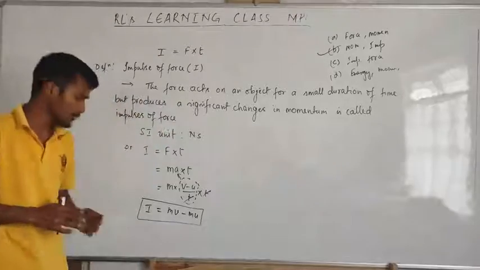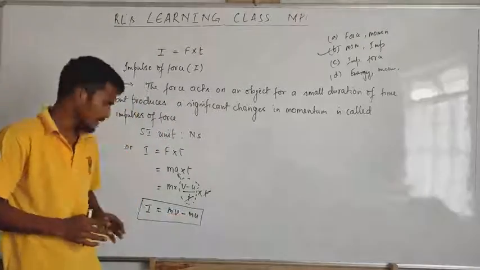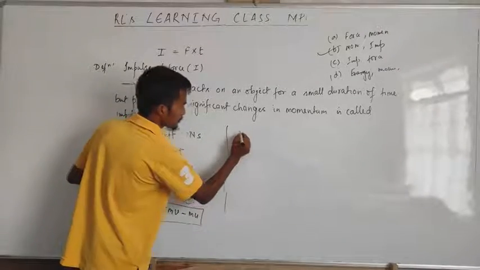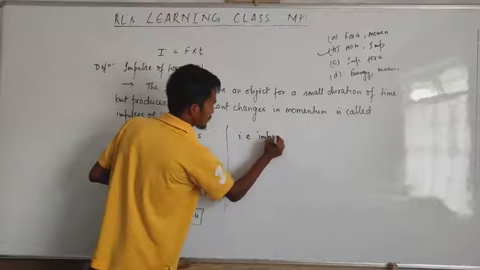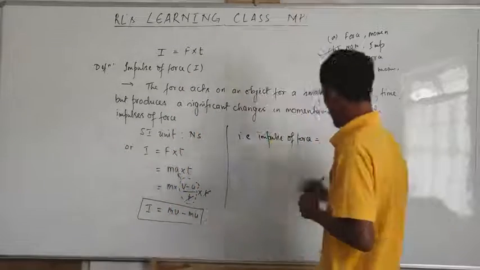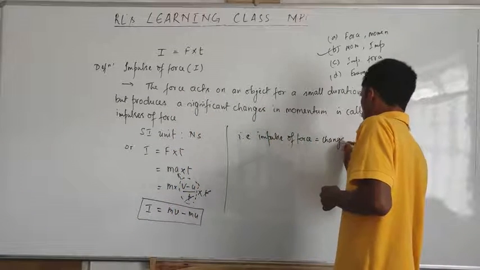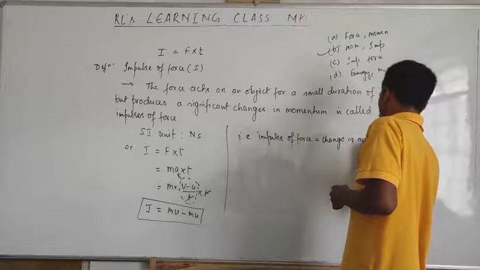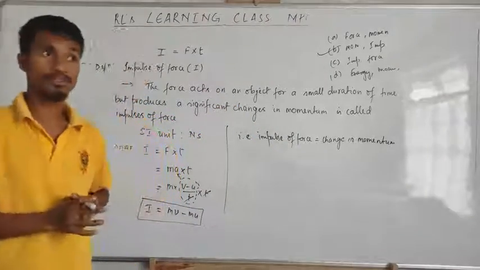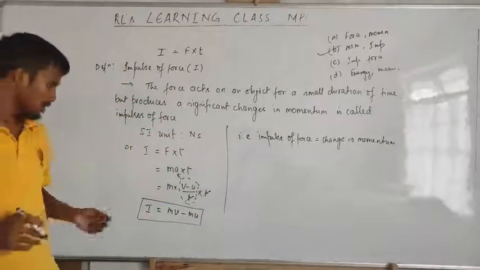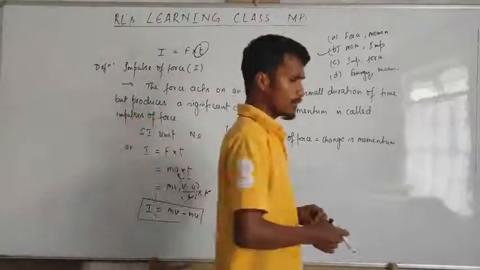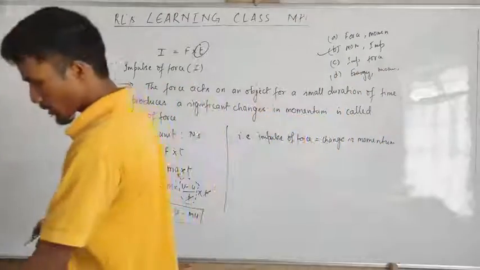Then here, impulse, what is this? mv minus mu. Then I is equal to change in momentum. Then that is, you can say, the impulse of force. Impulse of force is equal to change in momentum. Now what's impulse of force? Impulse of force is equal to change in momentum. Then it is very easy to measure this change in momentum than time. Now you got the relation of momentum and impulse.